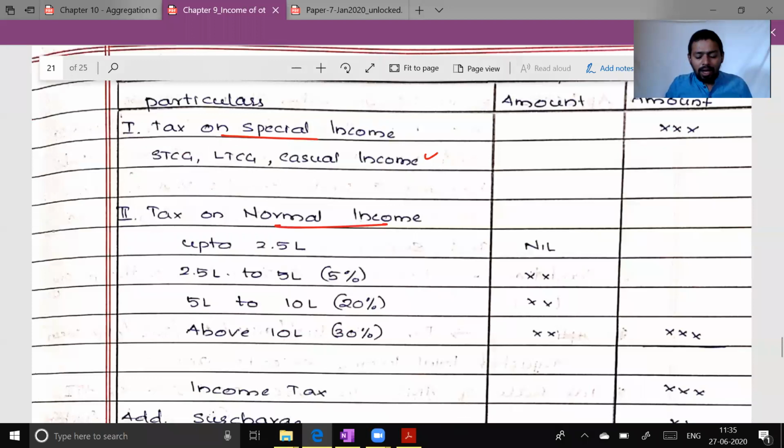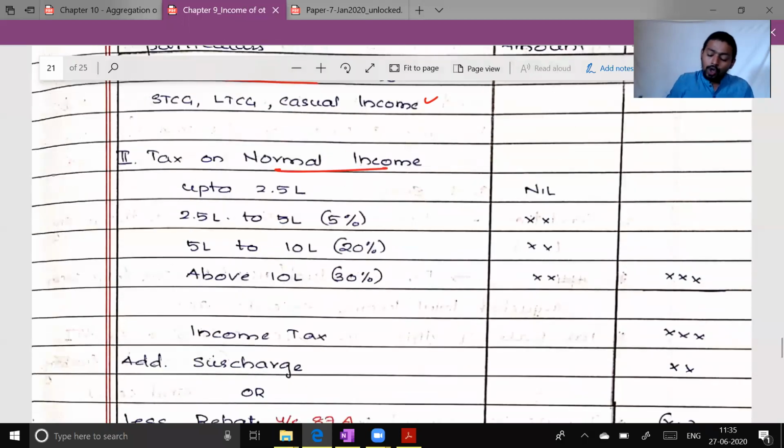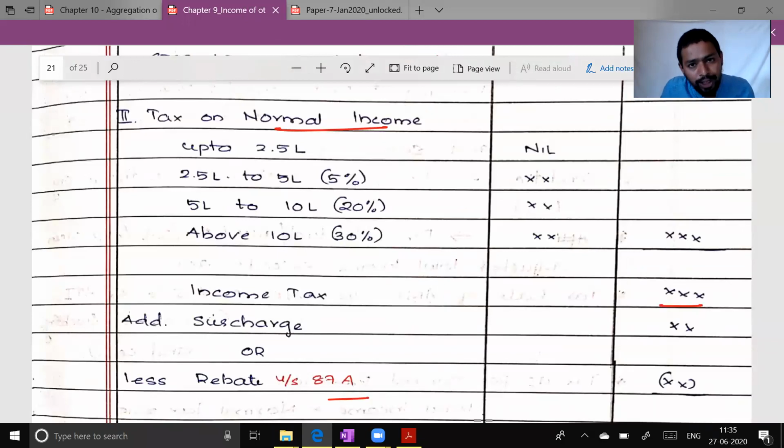tax on normal income, because your syllabus is focused on individual and HUF. So basically you are going to apply the slab rate. Up to 2.5 lakh nil, 2.5 lakh to 5 lakh 5%, 5 lakh to 10 lakh 20%, above 10 lakh 30%. And depending upon the age and the residential status of the assessee, this particular slab may vary. You will get income tax after following these stages, and in income tax we need to add